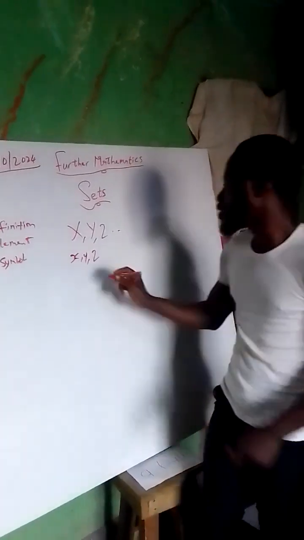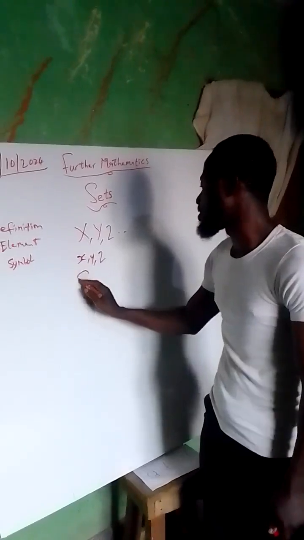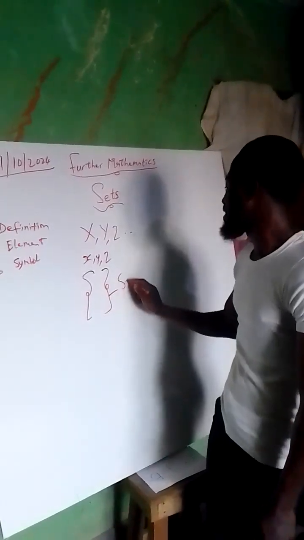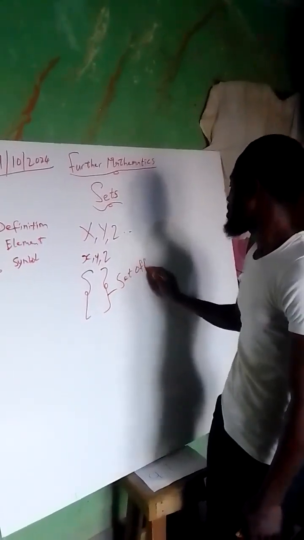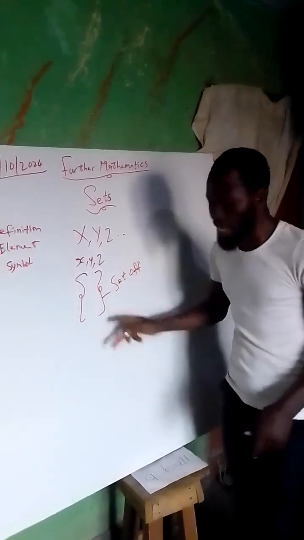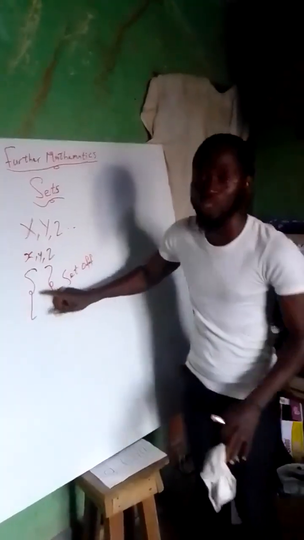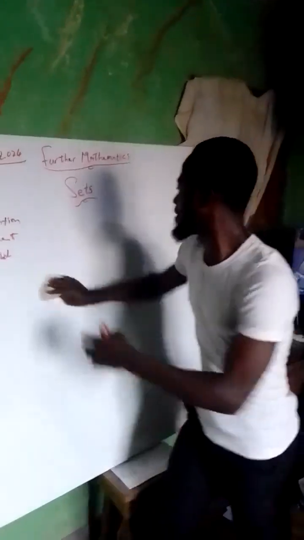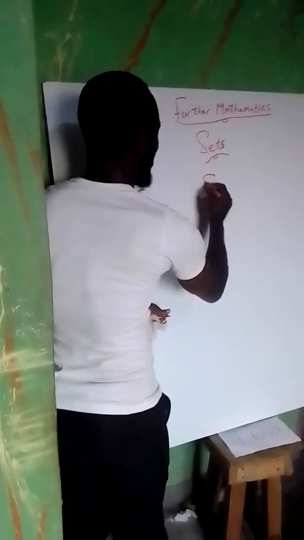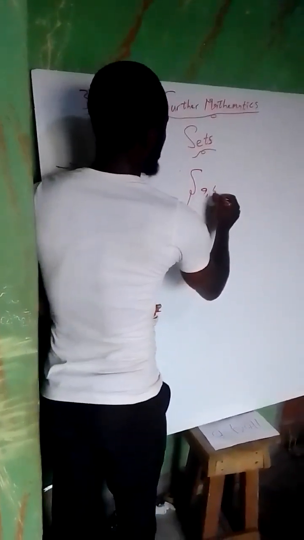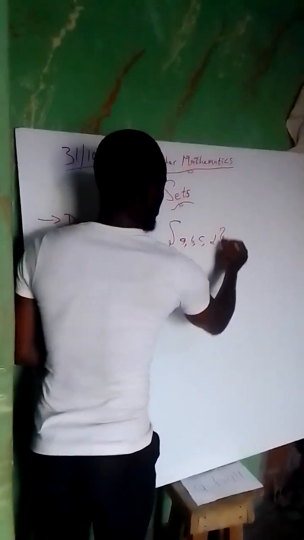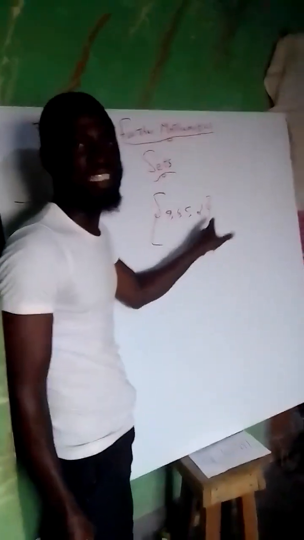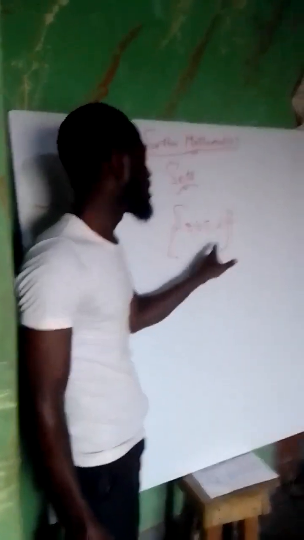What's the symbol for a set? We can write it like this. The symbol of a set is like this. What's the meaning of this? It means "set of". So this means the collection of things. Let me rewrite it: if I have something like this, A, B, C, D, I will call this the set of A, B, C, D.